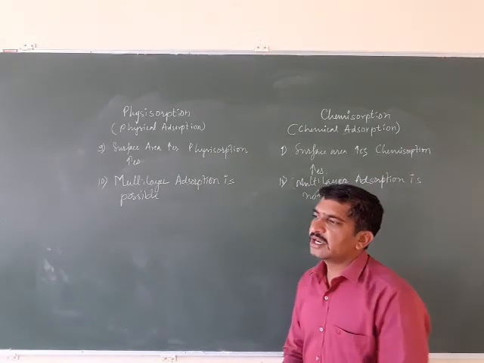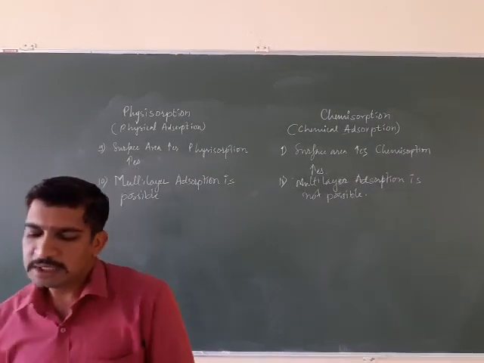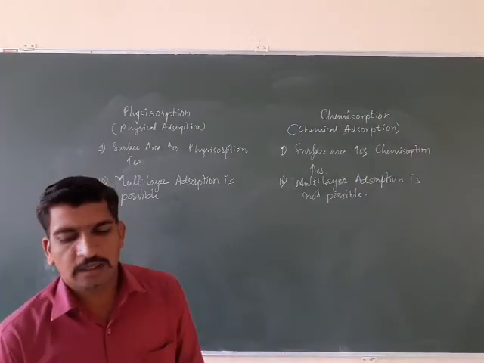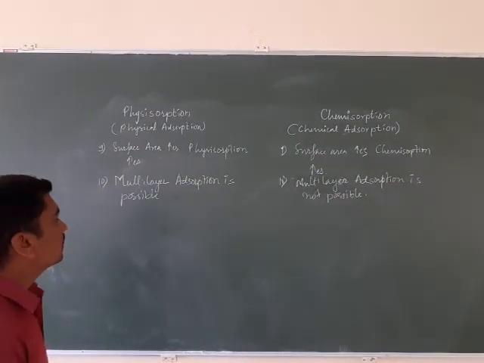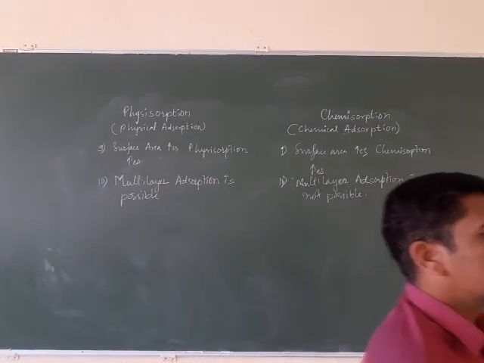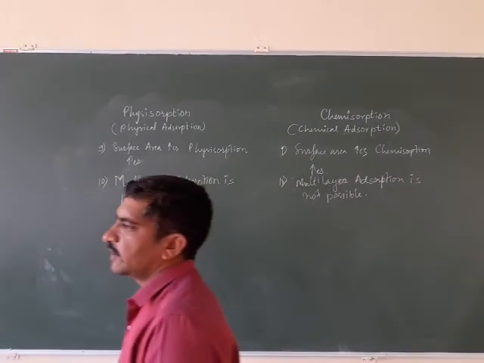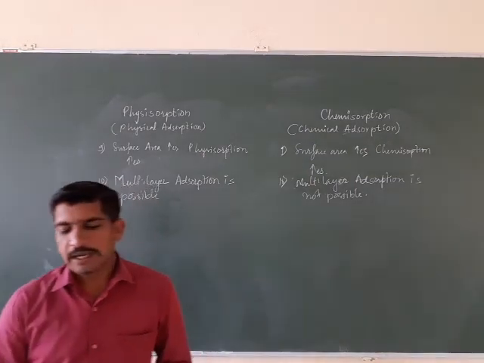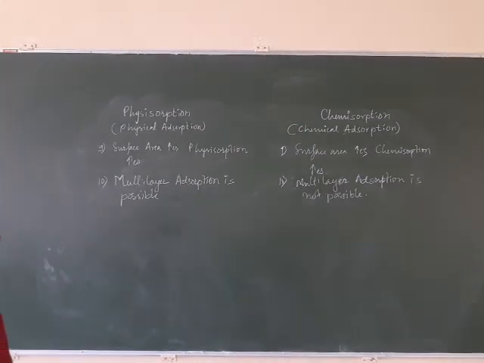Try to write the characteristics of each type of adsorption separately. Do it with full concentration, because there is a chance of a 2-mark question: write the differentiating points between chemisorption and physisorption, or write the characteristics of physisorption, or write the characteristics of chemisorption. Questions like this will be asked in the board exam, so prepare this well.